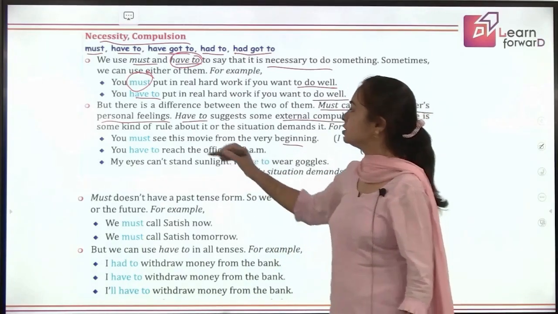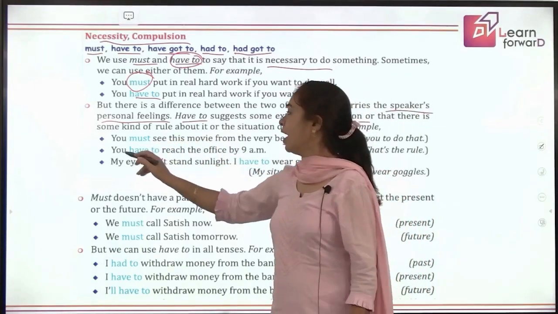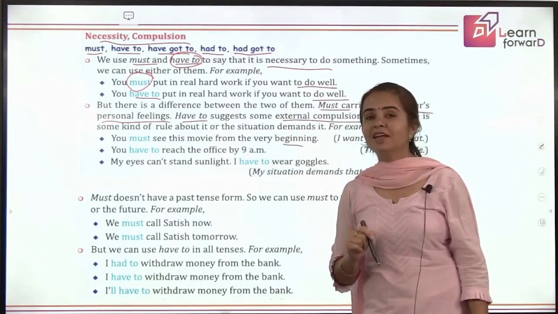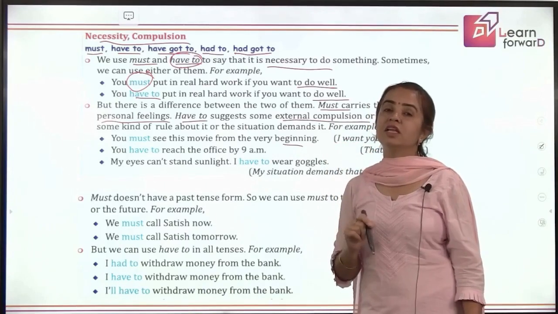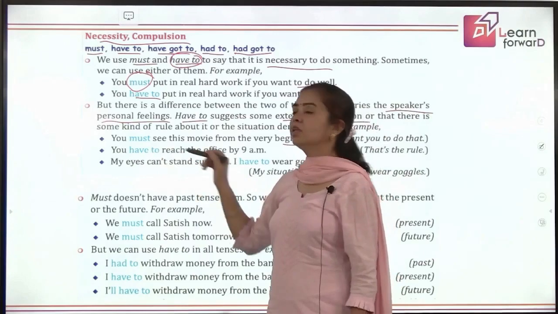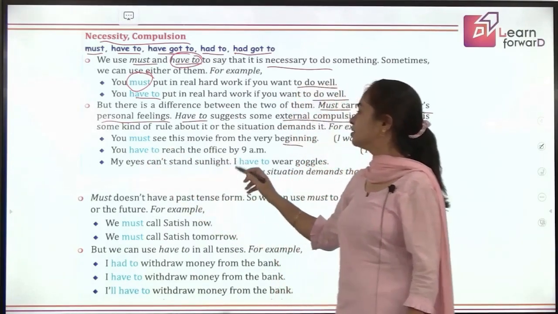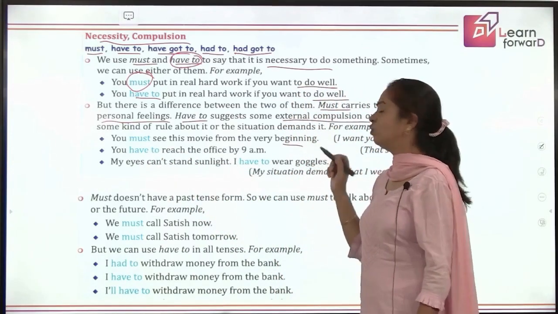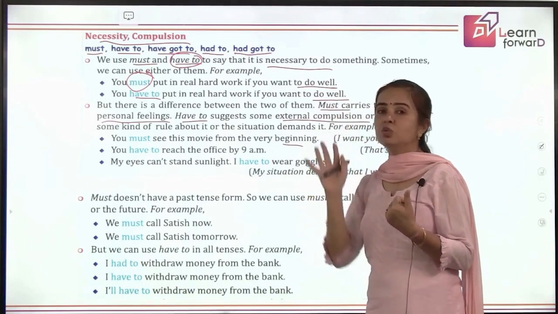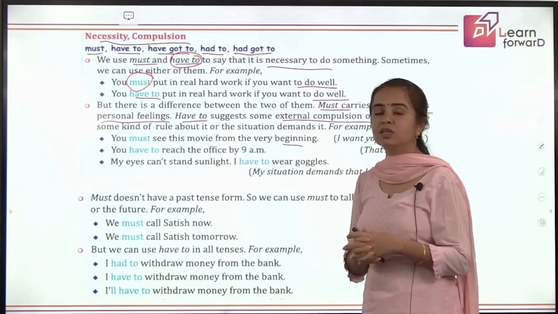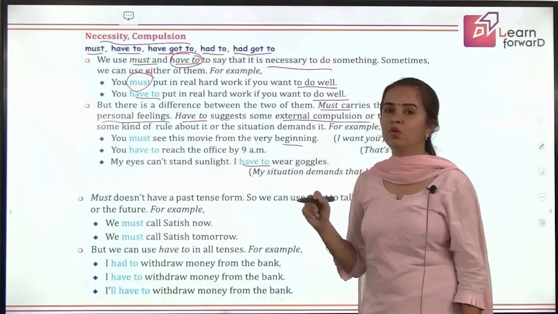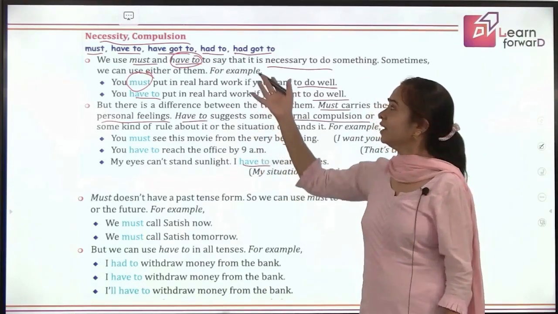Okay, so this is the speaker's feeling. And you have to reach the office by 9 a.m. because that is compulsory. The rules of the office, they are forcing you to be there. So it's still necessary, but you are following the rules here. My eyes can't stand sunlight. I have to wear goggles. So now it's not my personal feeling, it is the situation which is forcing me to put on the sunglasses. That is why I'm saying I have to wear goggles. I cannot avoid this. Again, making it necessary.